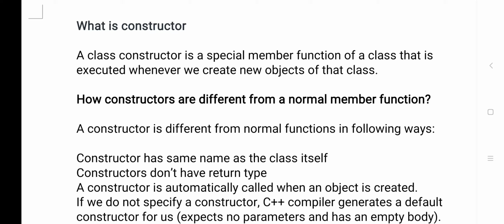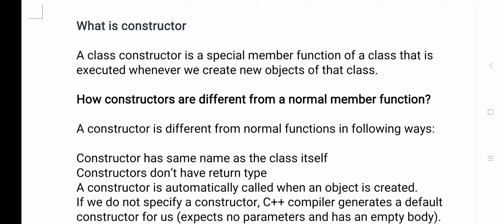When you create an object, at that time the class gets memory. So when the object is created, the constructor is executed; when the class gets memory, at the same time the constructor will also be executed. The thing you need to remember is that a constructor is a member function.